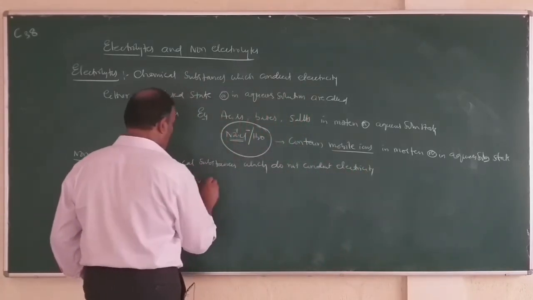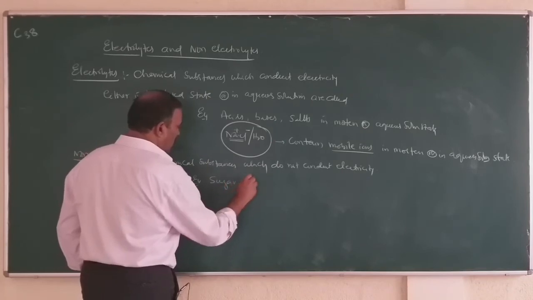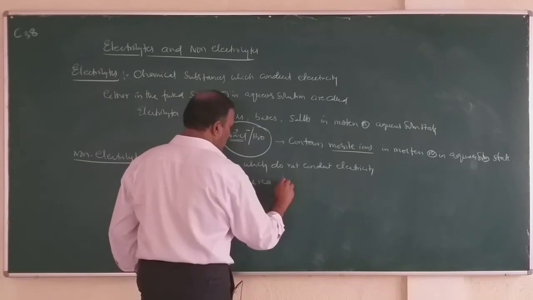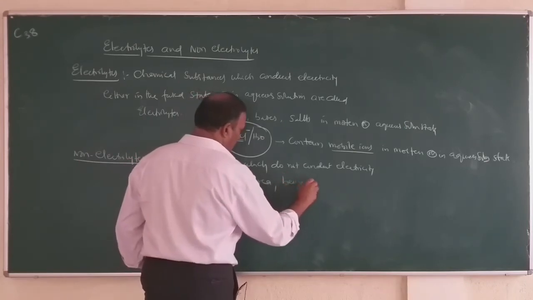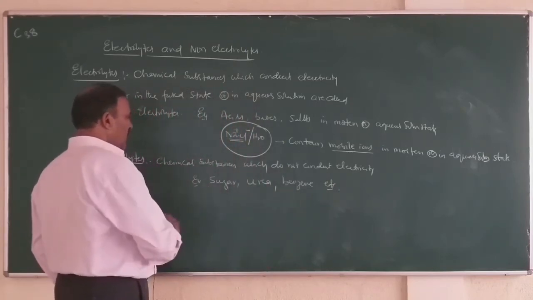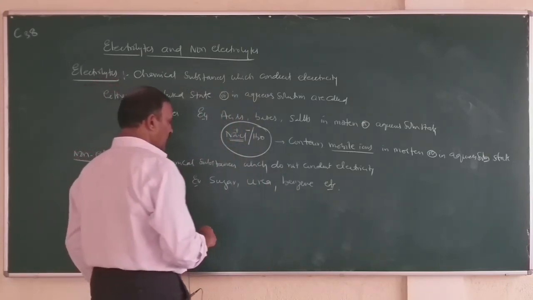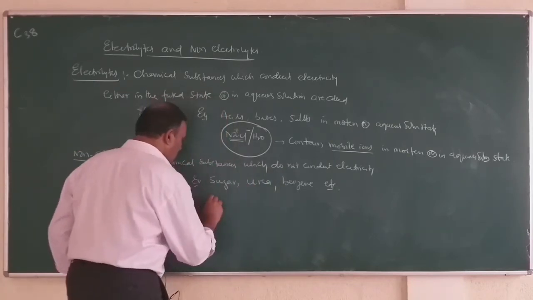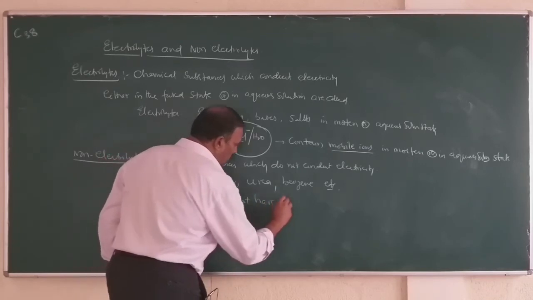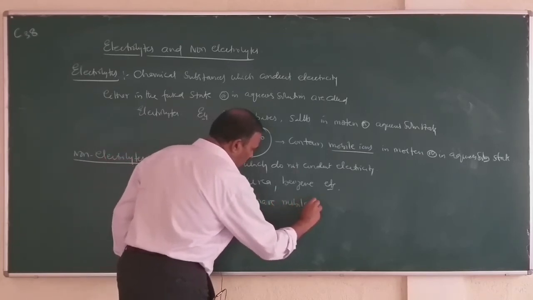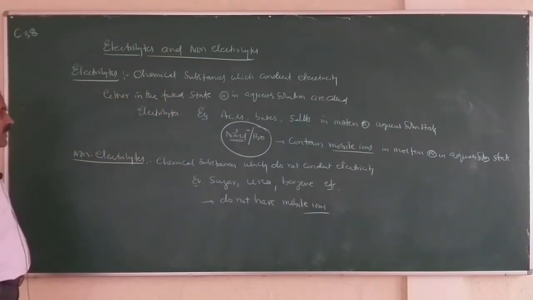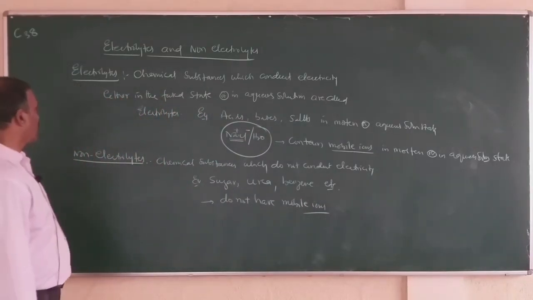Example, sugar, urea, benzene, etc. are non-electrolytes because they do not conduct electricity. Why do they not conduct electricity? Because they do not have mobile ions.